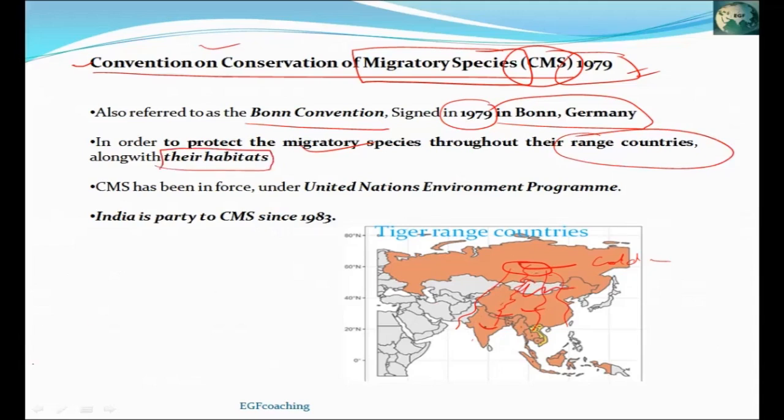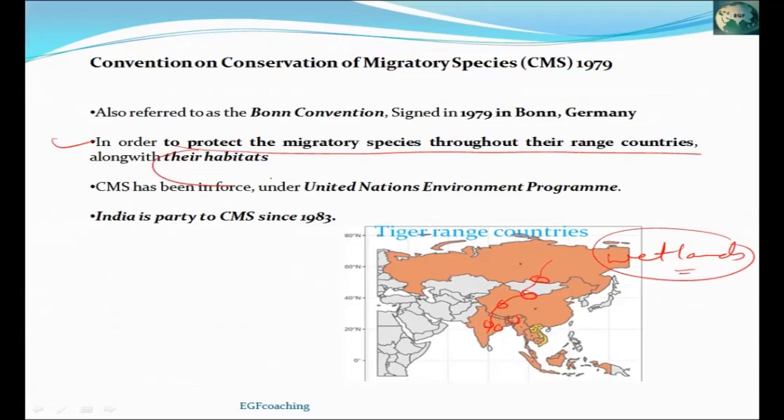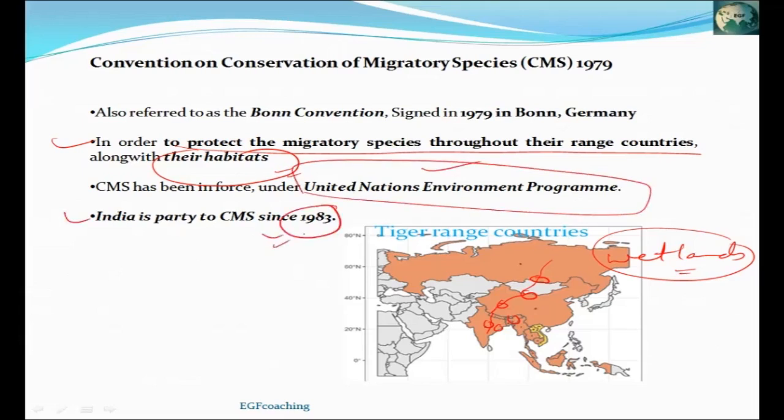all those countries. For example, birds prefer to stay in wetlands because they get their food and shelter there. So under CMS, all the wetlands present in these countries are protected so that the bird can stay in wetlands of different countries during its migration. Therefore, CMS intends to protect the migratory species throughout its range countries along with their habitat. CMS is managed by United Nations Environment Program, and India has also signed CMS in 1983. So we are party to CMS.